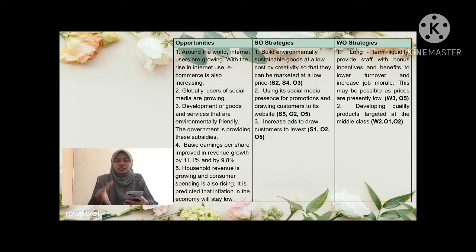So the potential strategy for Nestle is developing quality products targeted at the middle class. So there are 2 strategies for weakness-opportunities strategy.